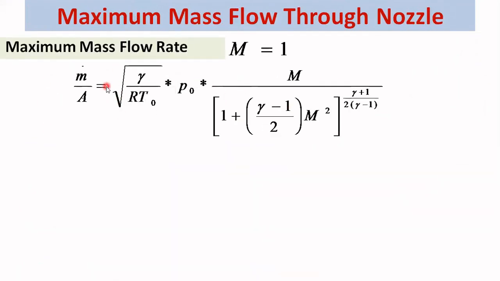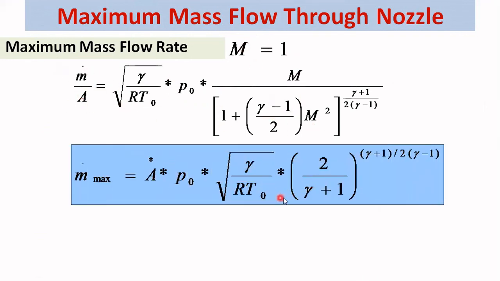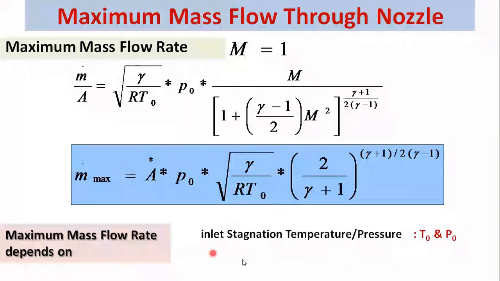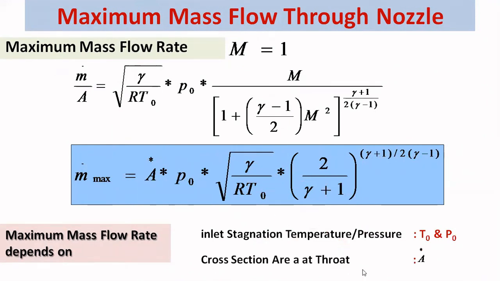So we can put this Mach number equal to 1 in the mass flow rate per unit area equation. When you put M equal to 1, the equation will look like this. The maximum mass flow rate will be A star P0 under root gamma upon R T0, times 2 upon gamma plus 1 raised to gamma plus 1 upon 2 gamma minus 1. So this equation represents the value of maximum mass flow rate. The maximum mass flow rate depends on stagnation pressure and temperature P0 and T0, and it depends on the critical area. What is the critical area, that we will see in the next lecture.